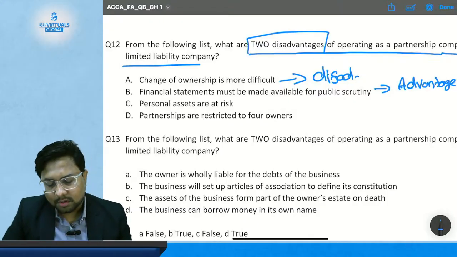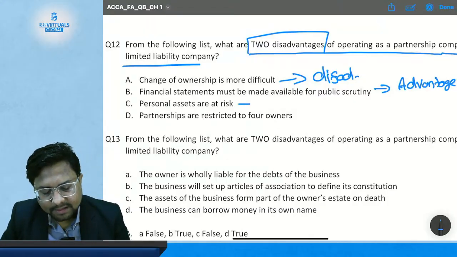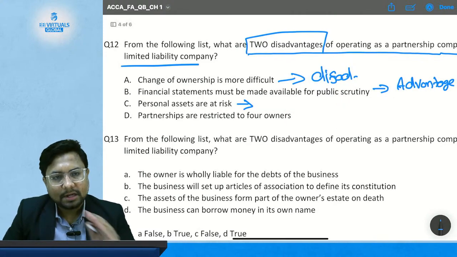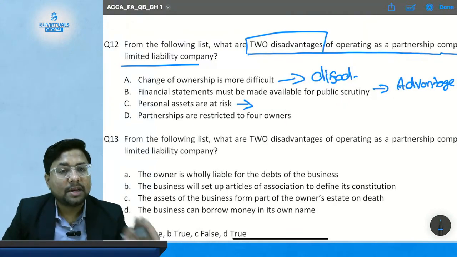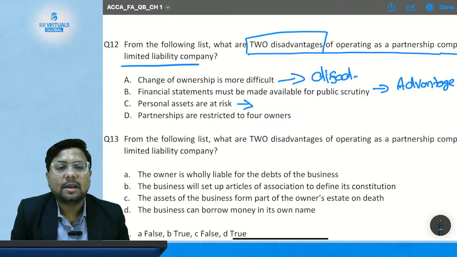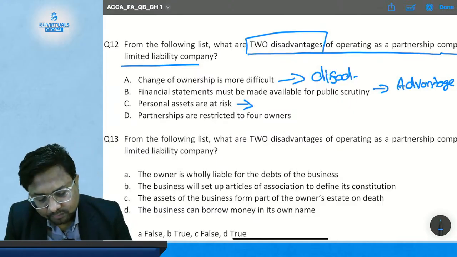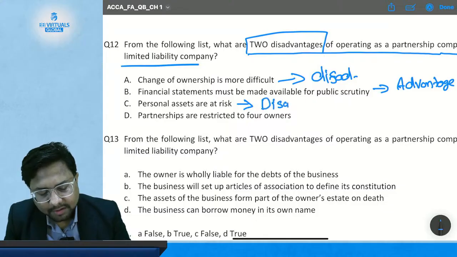Now option C, personal assets are at risk. So where will personal assets become at risk? In company form or in partnership form? In the partnership form of business, because their liabilities are unlimited and the owners and business are not separate. So in a partnership, this is a disadvantage.